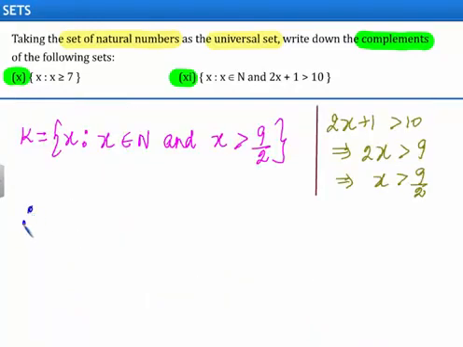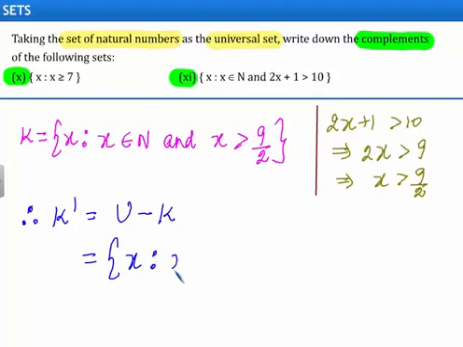Therefore, complement of the set K will be equal to universal set minus the set K. So this will be equal to set of elements which are in the universal set but not in the set K. So this will be equal to set of x such that x belongs to the set of natural numbers and x less than or equal to 9 upon 2.